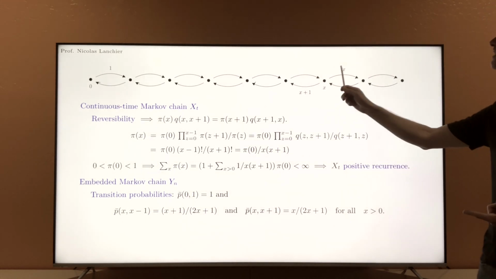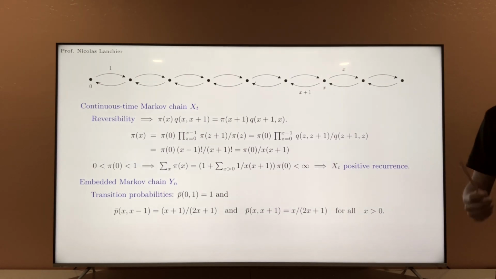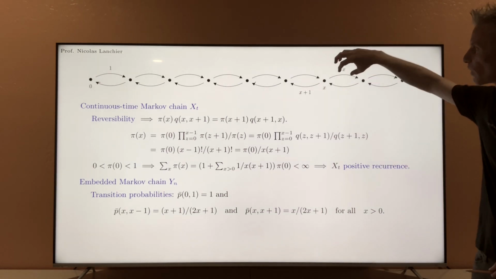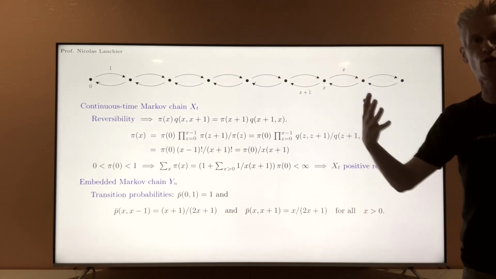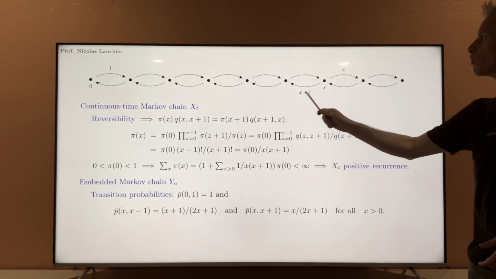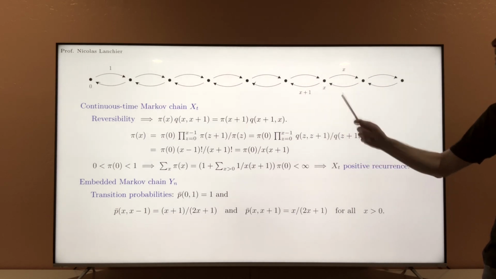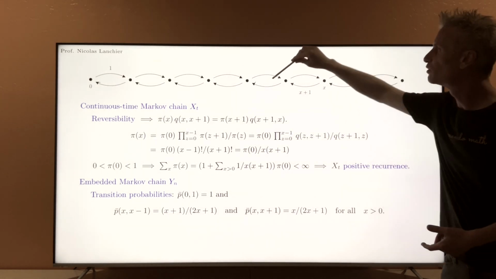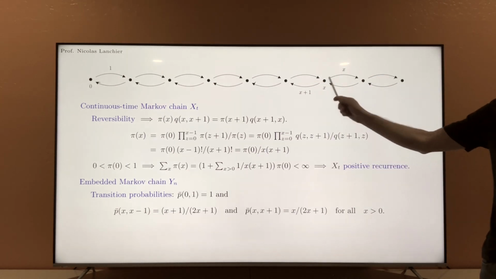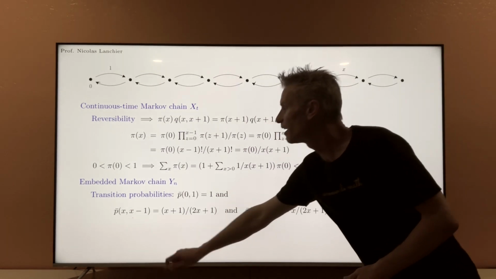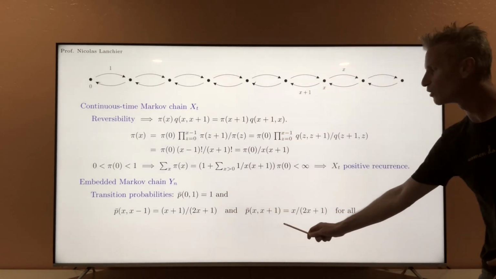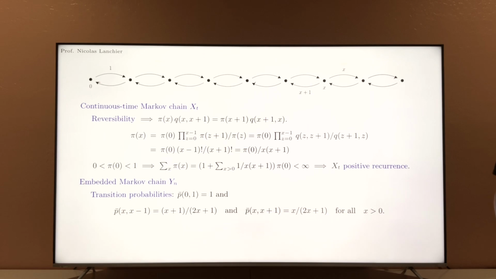And the probability that you jump to the right is exactly equal to the rate at which you jump to the right divided by the overall rate. So that's going to be x over 2x plus 1. Transition to the left is going to be x plus 1 divided by 2x plus 1. Here I'm using the superposition property to find those transition probabilities. You have them here. Jump to the left, jump to the right with those probabilities.